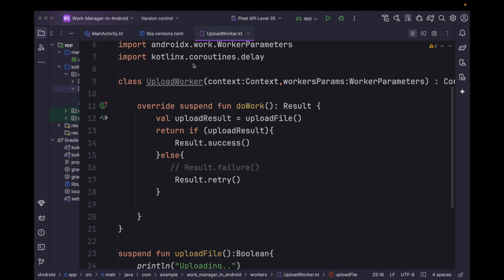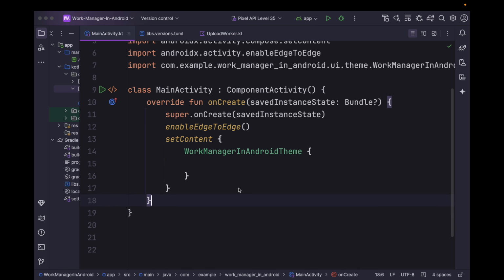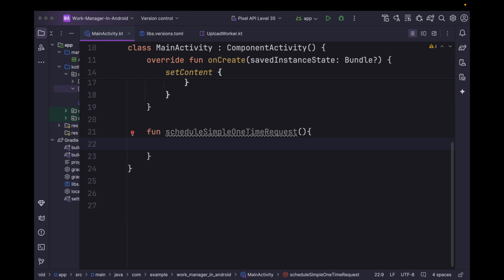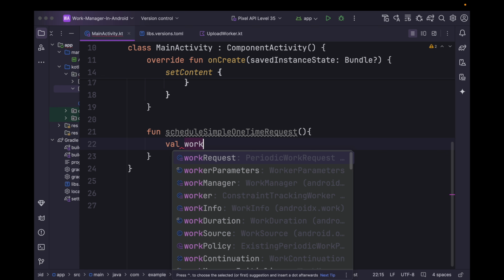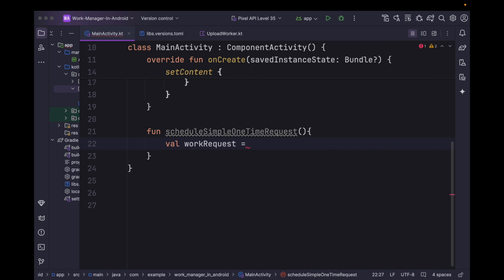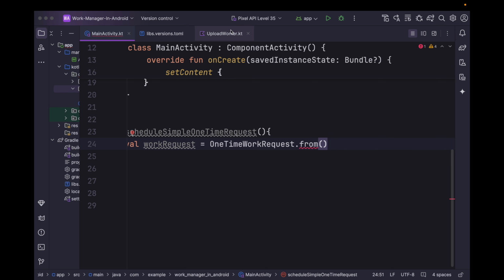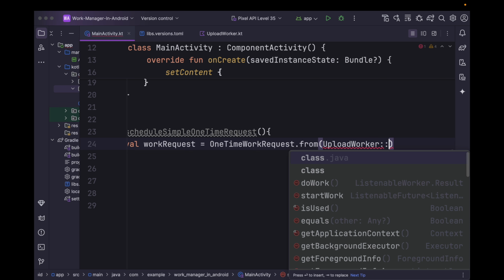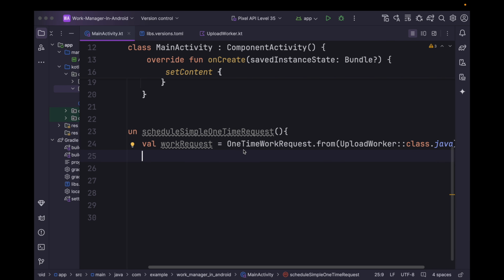To schedule this upload worker, we can move to the main activity class and we can simply create a function. Within this, let's define a work request. So we can say work request equals one time work request, and we can make use of from. Within this from, we can specify the upload worker class. So we can say upload worker and class.java.